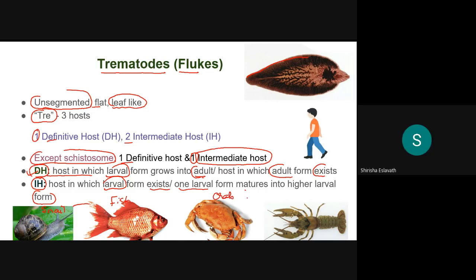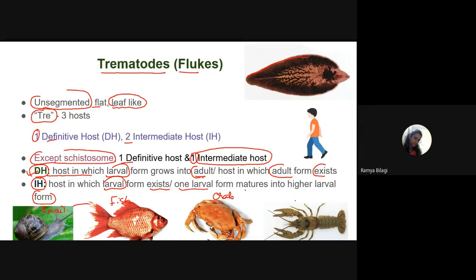Ma'am, actually the slide is only half visible. Okay, wait. Now can you see? Below the fish, nothing is visible. Okay, I'll continue.